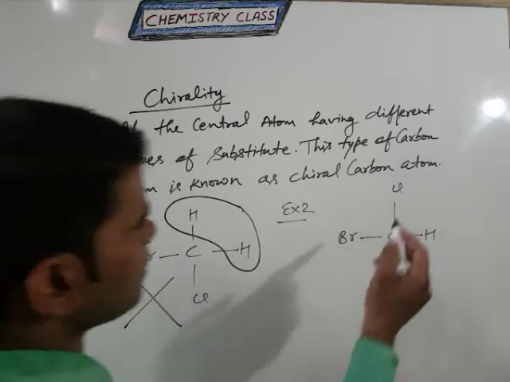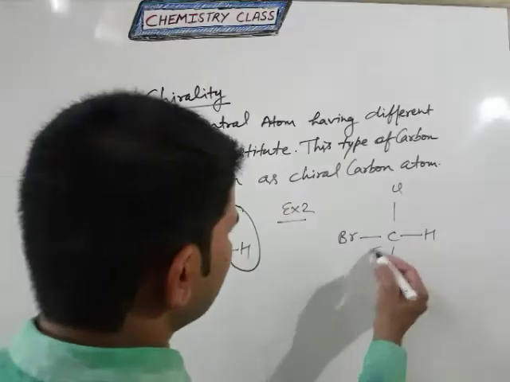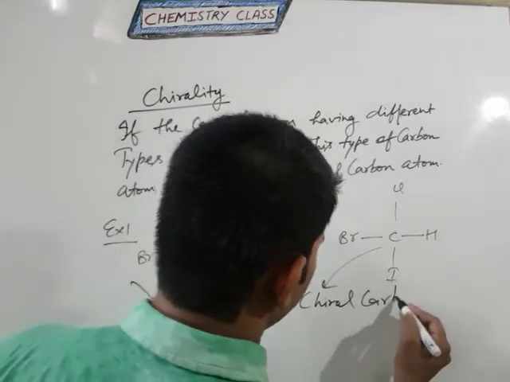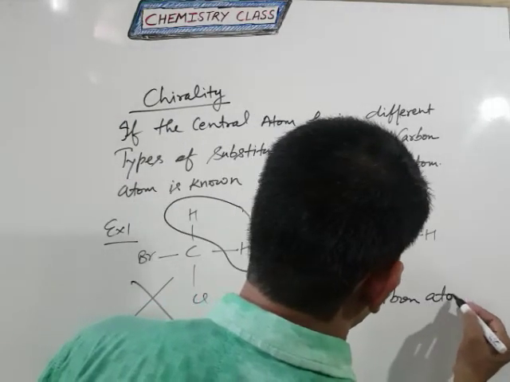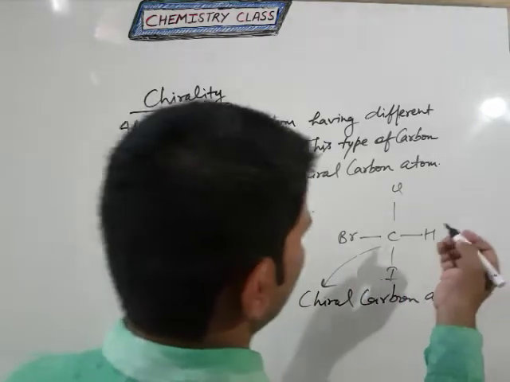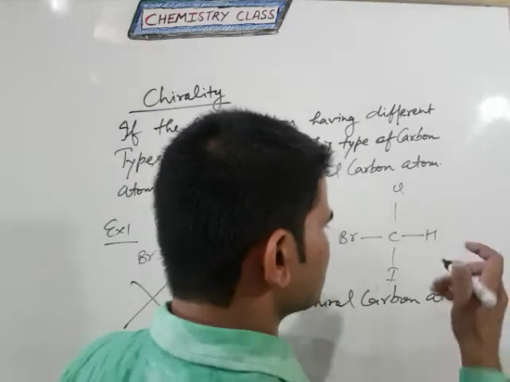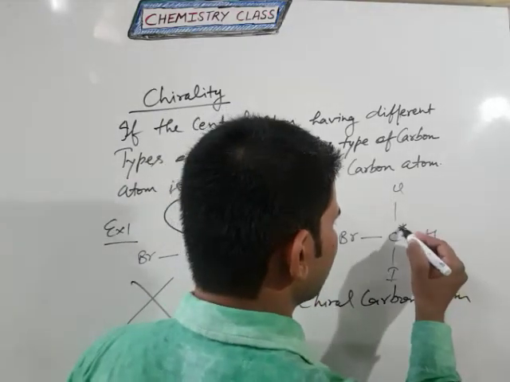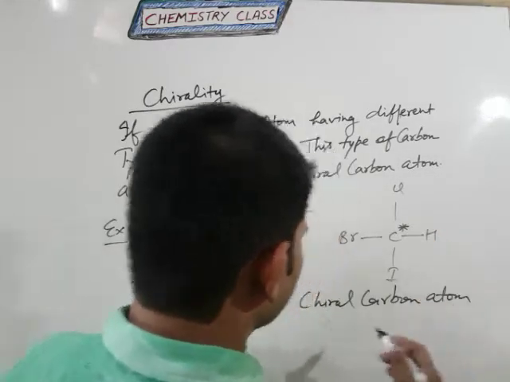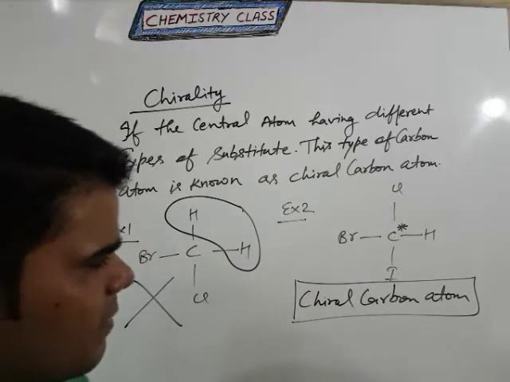But in this case all the substituents are different, that's why this carbon atom is a chiral carbon atom. And one important point for you: in any competitive exam or reaction, if any carbon atom is marked with a star, it is also an indication of a chiral carbon atom.